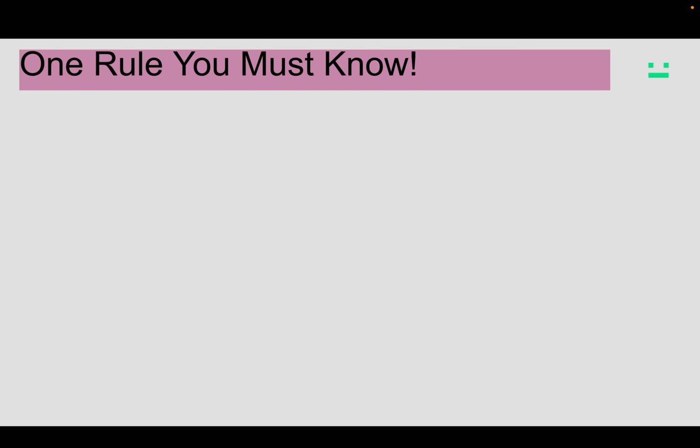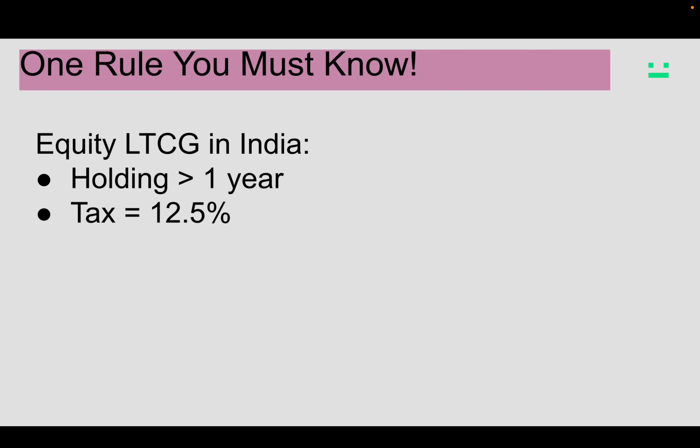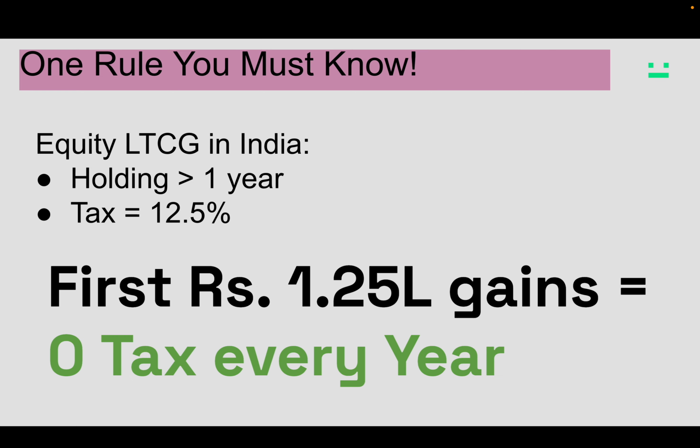One rule that you must know is about equity LTCG, that is long term capital gains in India. How does any sell qualify for that? The holding period must be more than 1 year and the taxation on this is 12.5%. But the most important detail that a lot of people miss out on is that the first rupees 1.25 lakh gains equal zero tax every year. So on the first 1.25 lakh profit, that is LTCG, you'll be paying zero tax. This 12.5% calculation only starts after a profit of 1.25 lakhs.